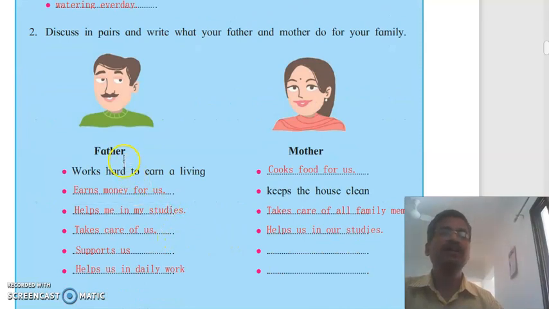See the points. Father works hard to earn a living. Our father earns money for us, helps me in my studies, takes care of us, supports us, helps us in daily work. What about our mother? Mother cooks food for us. She keeps the house clean. She takes care of all family members. She helps us in our studies. So this is what our parents do for us, and that's why it is our duty to respect our parents and to obey their order.